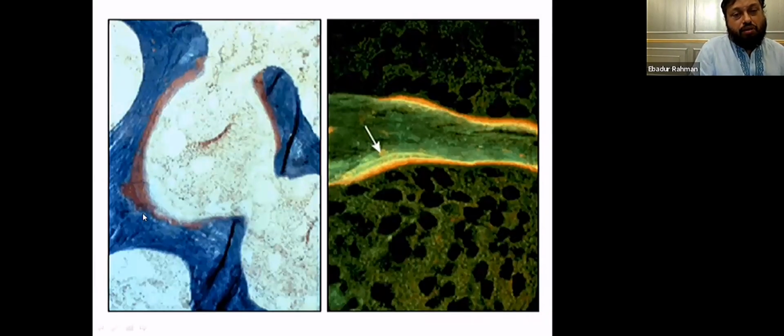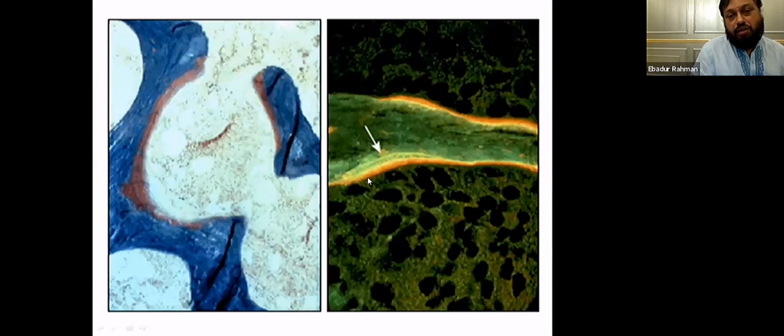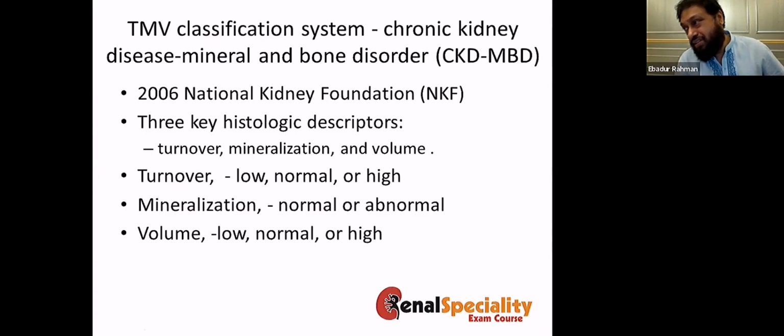This is the normal bone in comparison to the one which I have shown you. This is the abnormal, this is the normal bone, and that's how it looks with hyperparathyroidism. Now, this is the TMV classification. The previous term renal osteodystrophy has been changed, so now we call it chronic kidney disease mineral and bone disorder, CKD-MBD, and this is based on the TMV classification. Although it is an old classification, it is still used. It is based on the turnover of the bone, mineralization, and the volume. The turnover can be either low, normal, or high, and the same for the mineralization and for the volume.